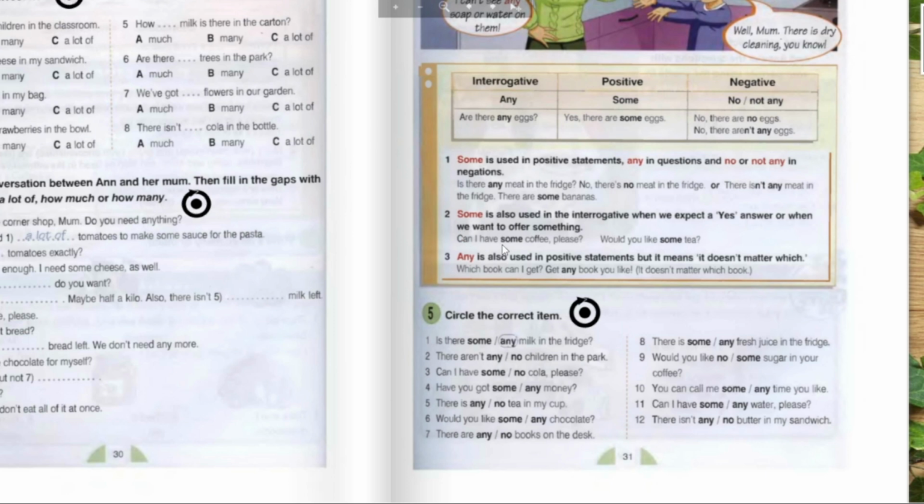Can I have some coffee, please? Would you like some tea? Any is also used in positive statements, but it means it doesn't matter which. Which book can I get? Get any book you like. It doesn't matter which book.